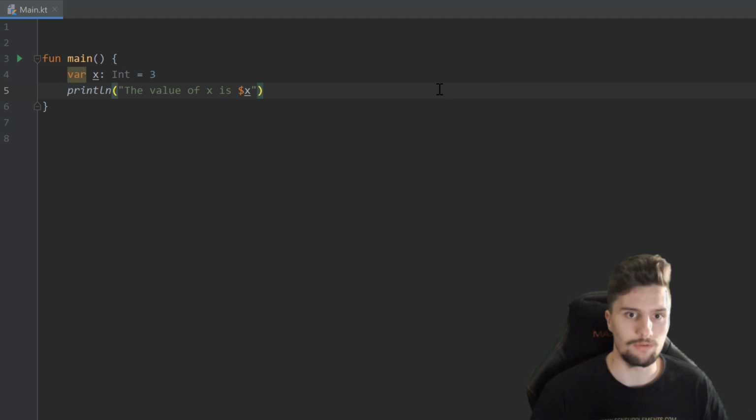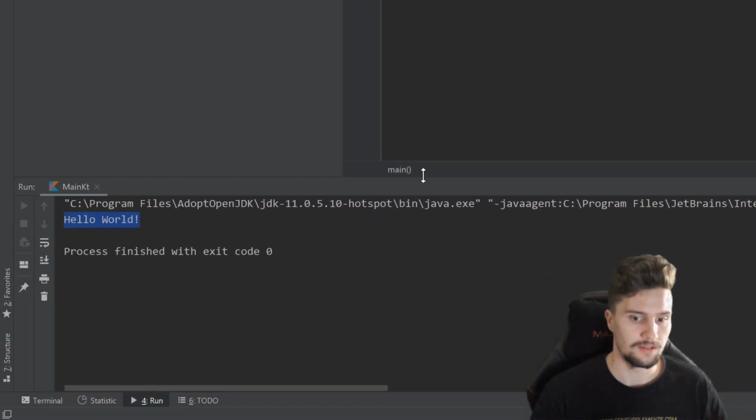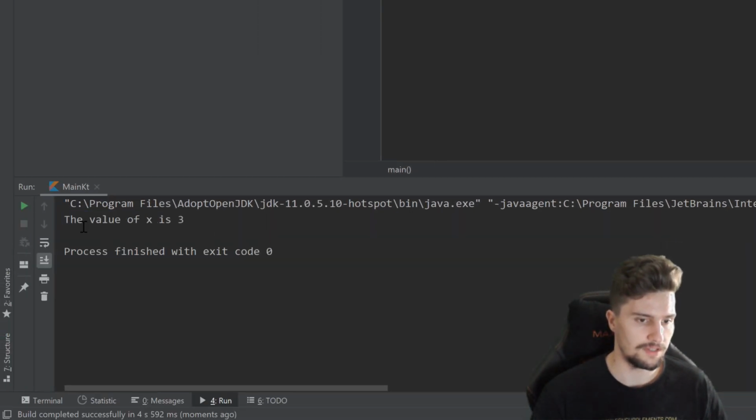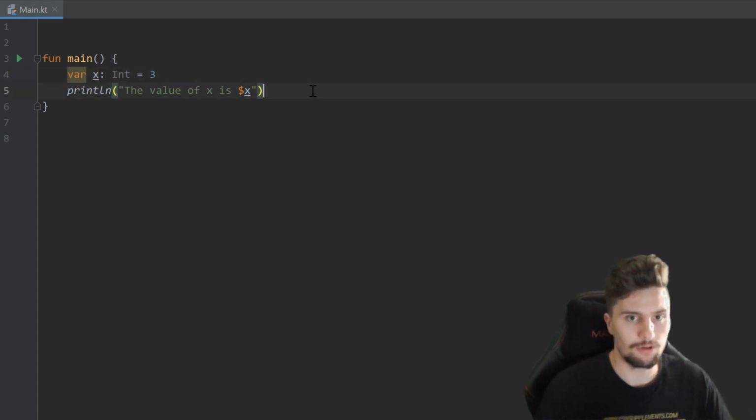So if we now rerun our program, which you can also do in the top right corner from now on, click on this play symbol, take a look in our console, then you will see now it prints the value of x is 3. And if we would now want to assign a new value to our x variable, then we could simply do that afterwards, for example, and just use x.